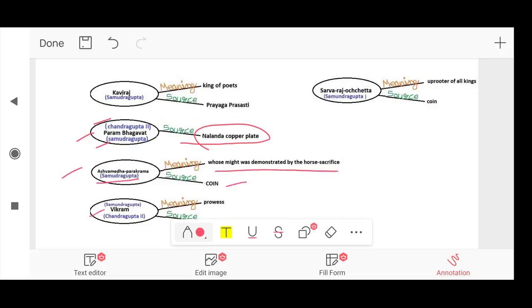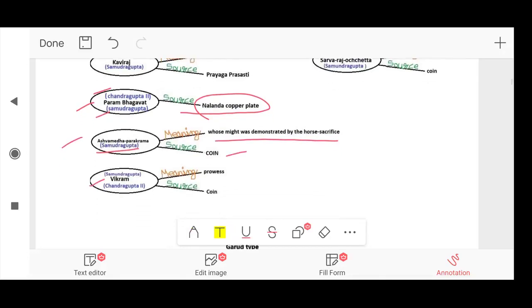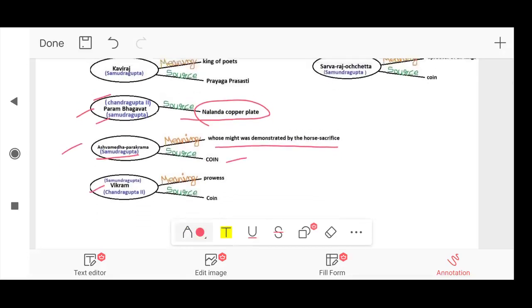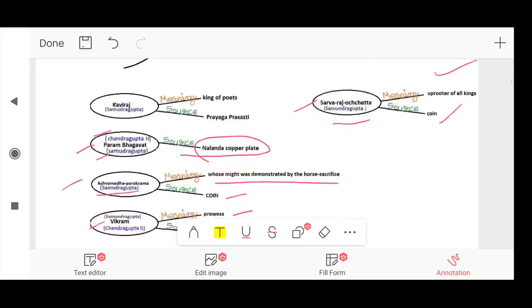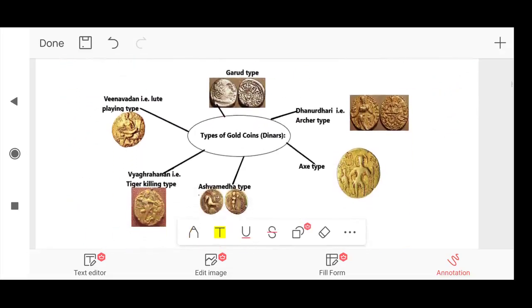Next, Vikram. It was also given to both Samudragupta and Chandragupta II. It means prowess. Prowess means, friends, who has great skill. Its source is coin. And the last title here is Sarvaraj Uchchetta. It was given to Samudragupta. It means uprooter of all kings. Its source is coin.